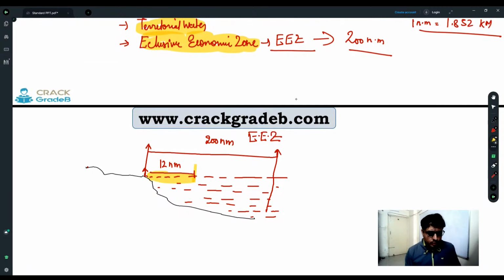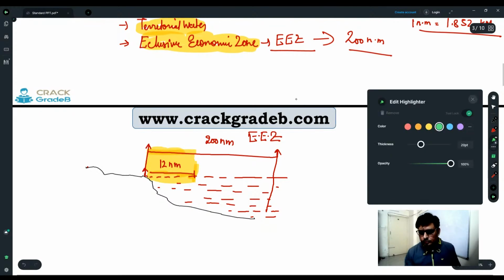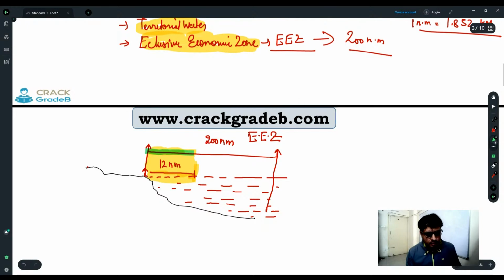So this is the territorial water. And this territorial water and the rest of the part, from here to this part, this part is our exclusive economic zone. So some part of the exclusive economic zone is also territorial water.